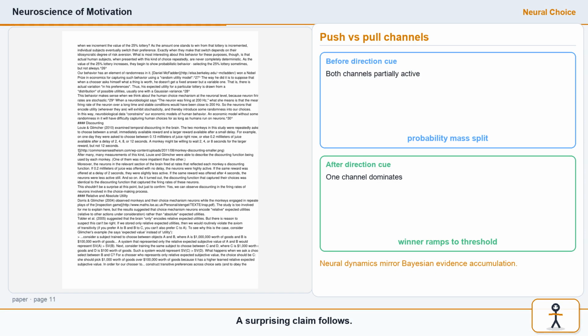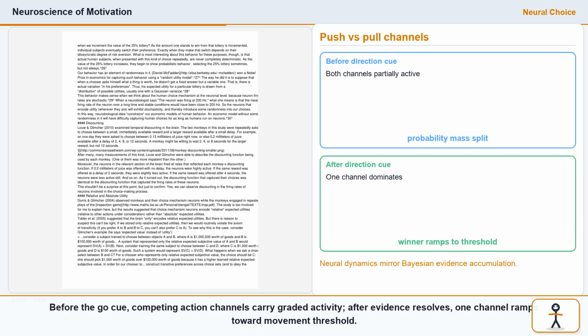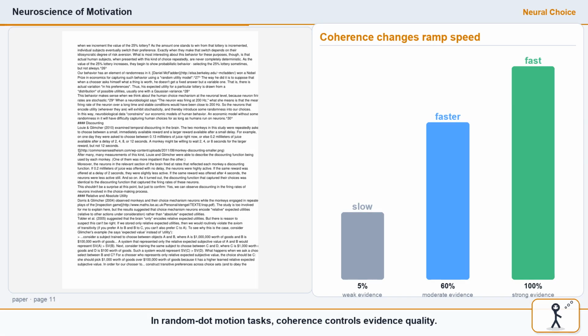A surprising claim follows. Preparatory activity in action circuits behaves like expected utility encoding. Before the go cue, competing action channels carry graded activity. After evidence resolves, one channel ramps toward movement threshold. In random dot motion tasks, coherence controls evidence quality. Higher coherence produces steeper drift in firing rates toward the selected action channel. So the brain appears to run an online update, continuously revising expected utility as sensory evidence arrives.